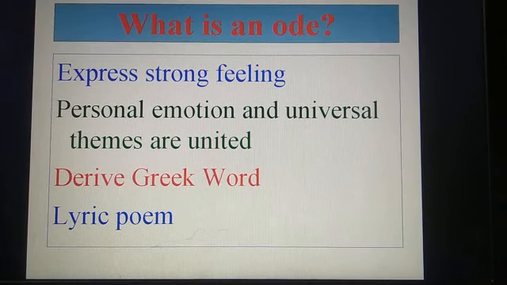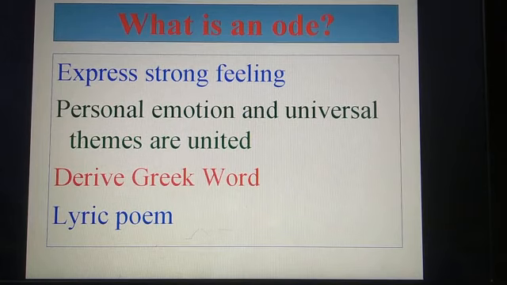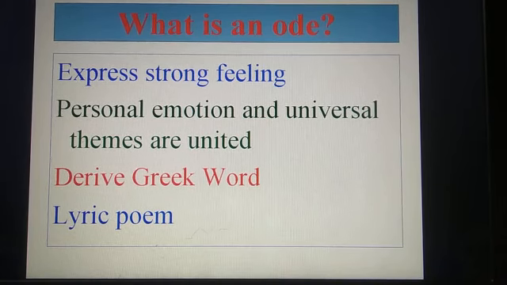Before I start my lesson, I want to say something about what an ode is. An ode is a kind of poem in which the speaker or poet expresses his own feelings, especially strong feelings about something or somebody. That something can be an abstract idea or a person, and it expresses a strong feeling of love or respect for someone or something.